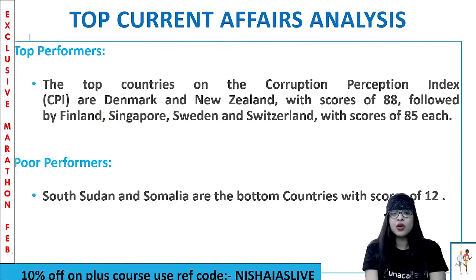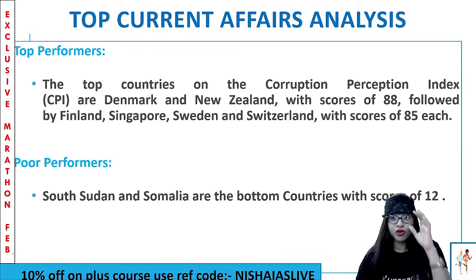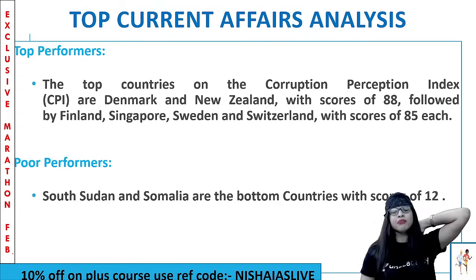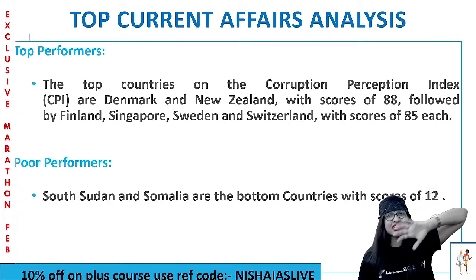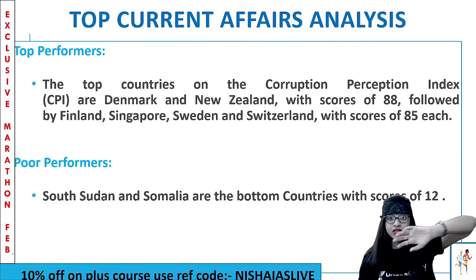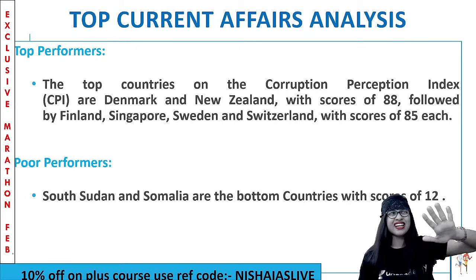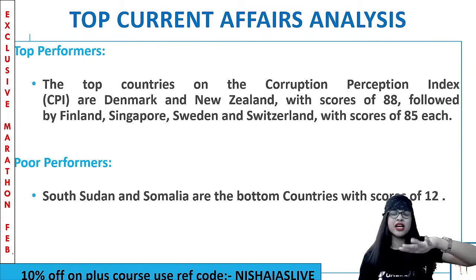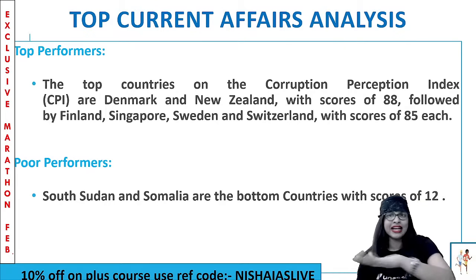The next one, who are the top performers? Here we go. The top countries on the corruption perception index. Basically, the Scandinavian countries rank number 1. Denmark and New Zealand rank number 1 for the CPI index, and their score is 88, followed by Finland, Singapore, Sweden, and Switzerland, with a score of 85. So they are doing great. India, you cannot say we are in the middle also. More or less, we are in the middle to low-middle category.